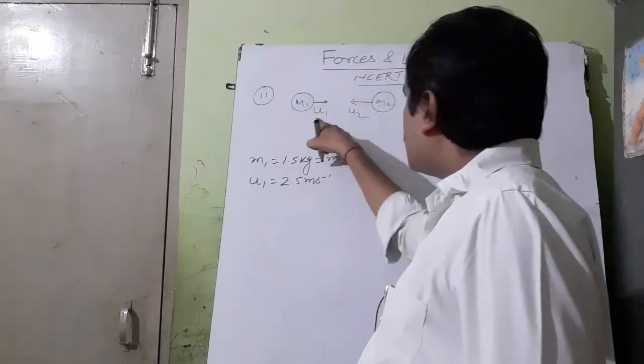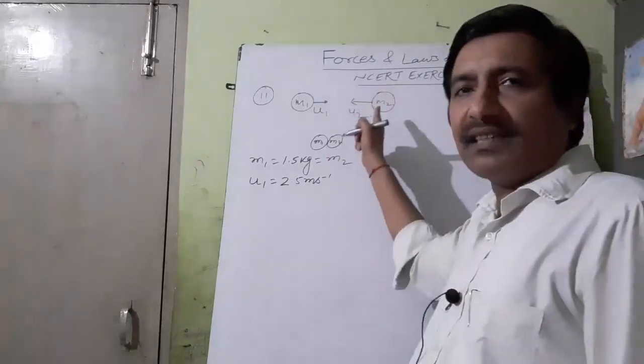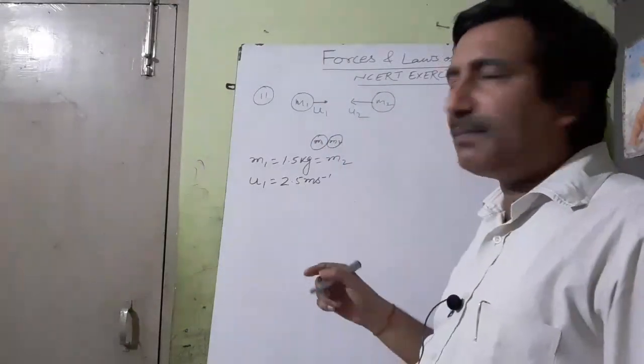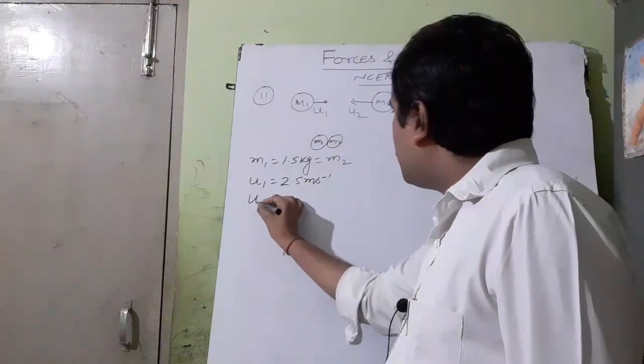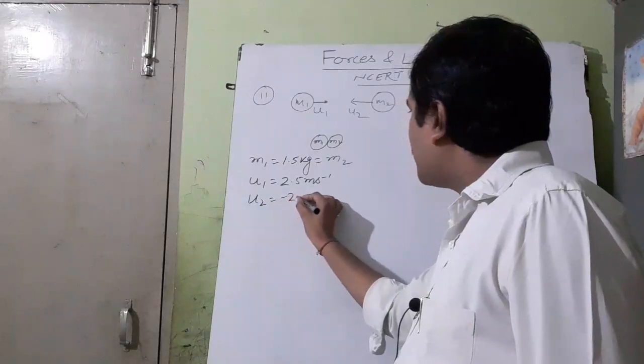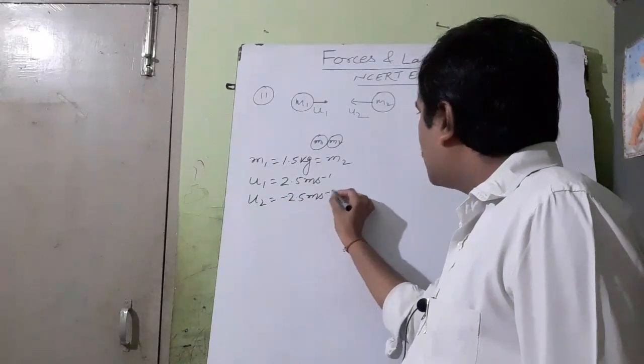If you take this u1 positive, meaning right direction positive, the leftward direction will become negative, so u2 will be minus 2.5 meter per second.